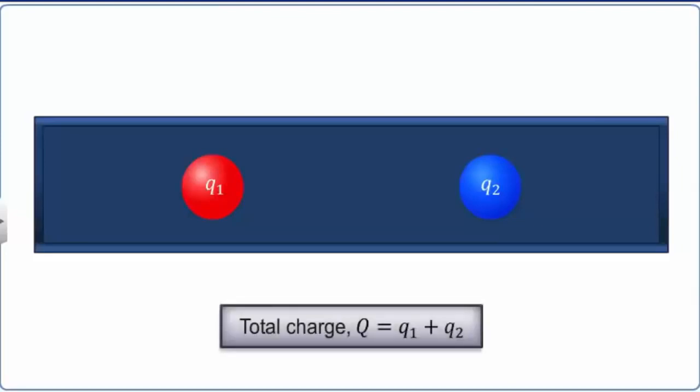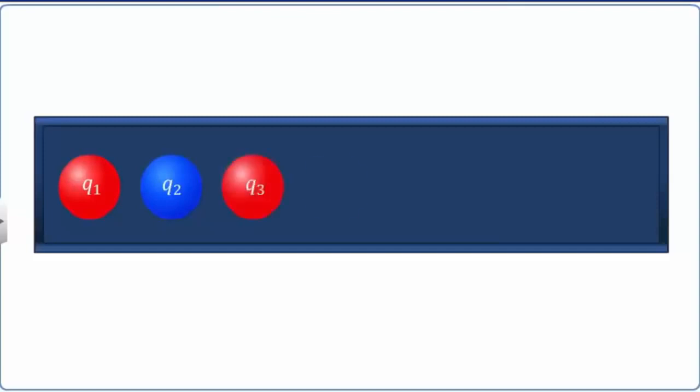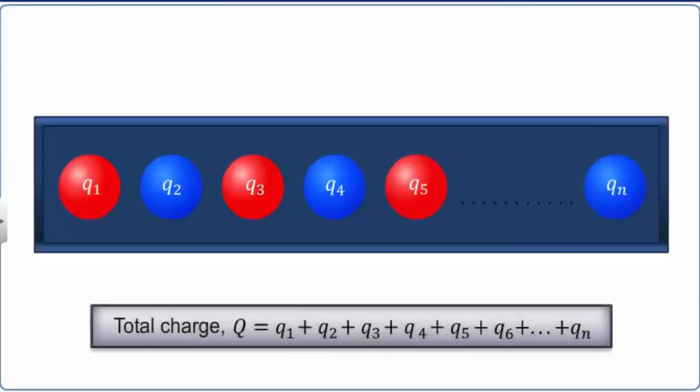Now, the total charge on the body is the algebraic sum of both charges. That is, total charge Q is equal to Q1 plus Q2. Similarly, if a body carries n number of charges, Q1, Q2, and so on up to Qn, then the total charge on the body Q is equal to Q1 plus Q2 plus Q3 and so on till Qn.